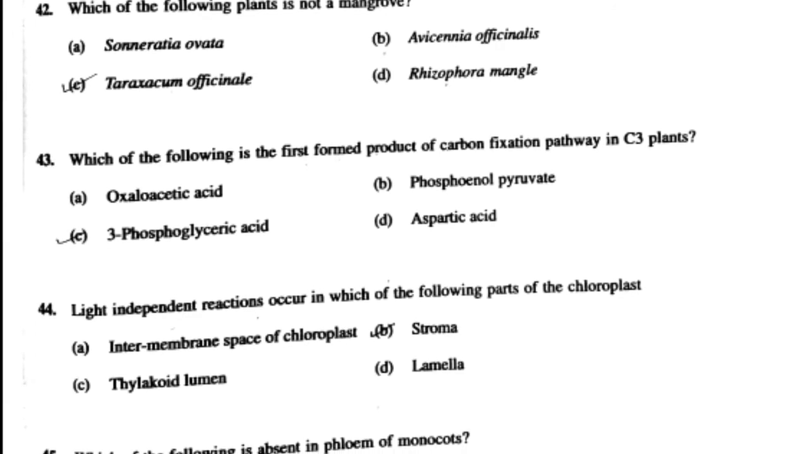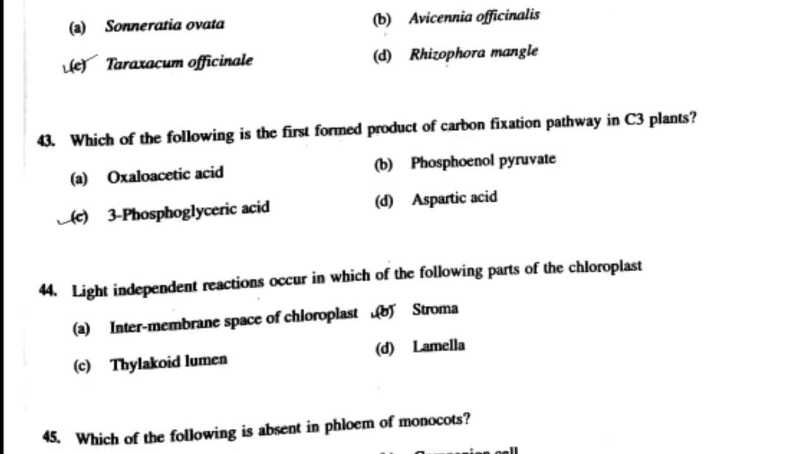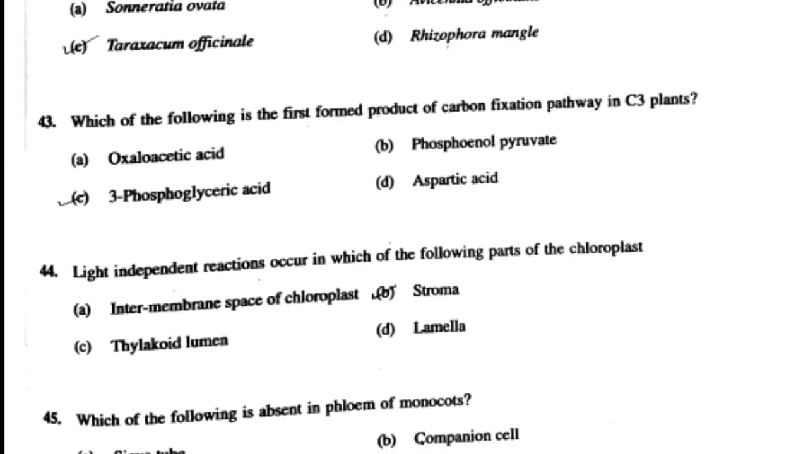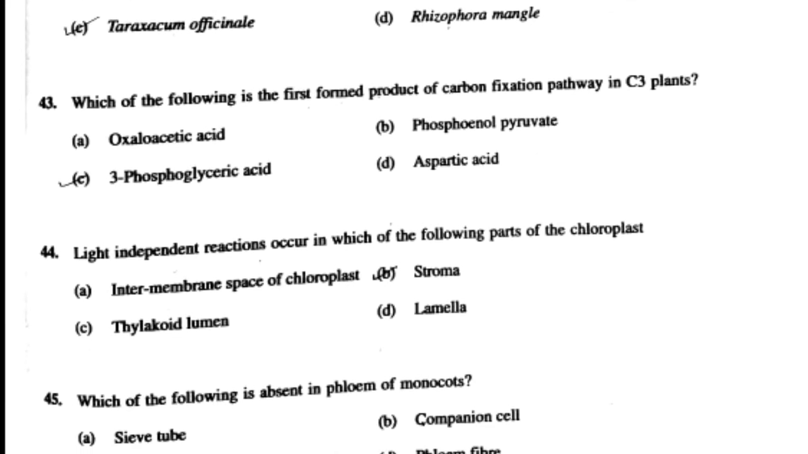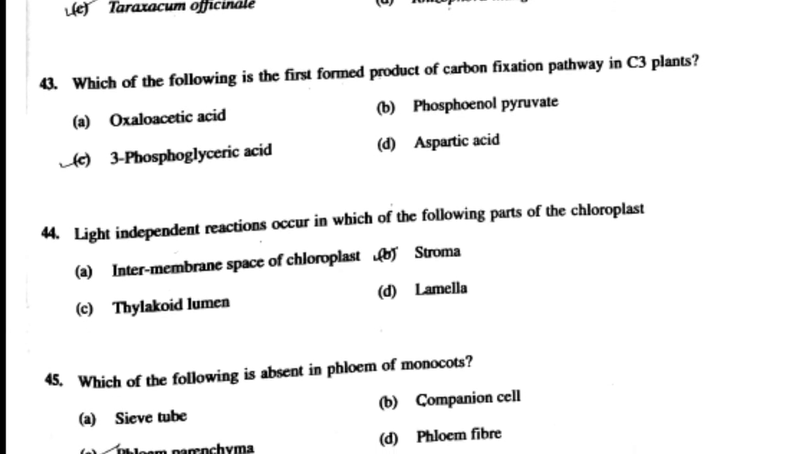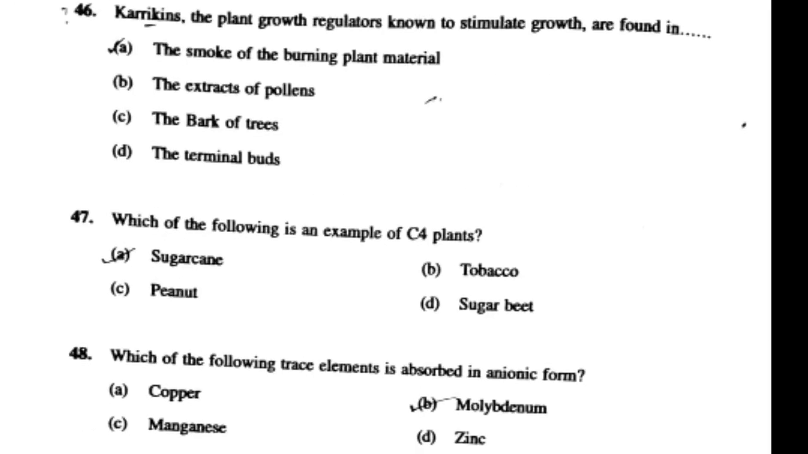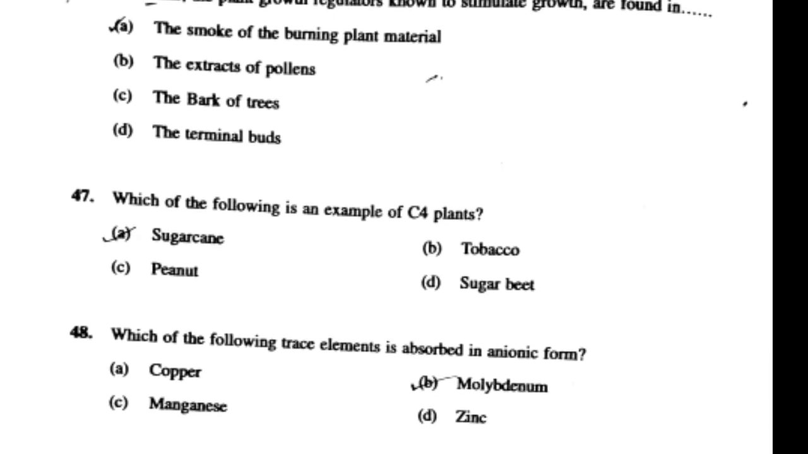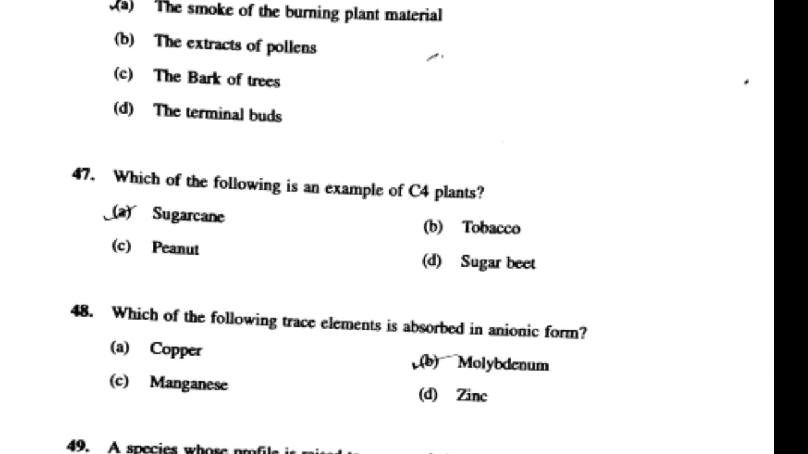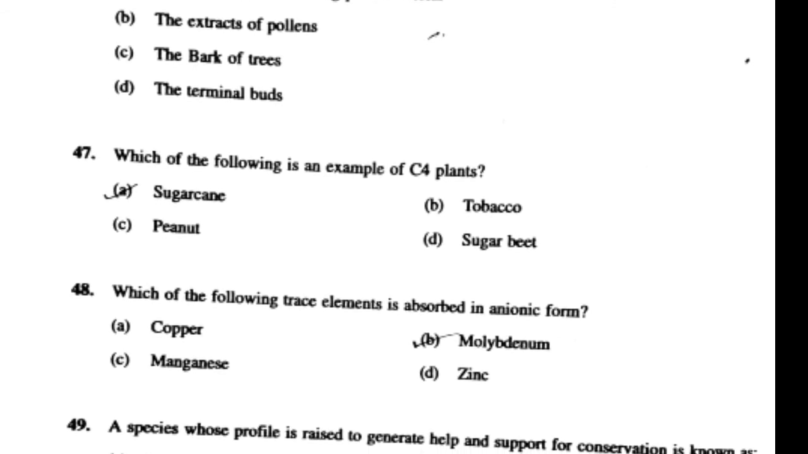44th question is, light independent reaction occurs in which of the following parts of chloroplast? Answer is stroma. 45th question is, which of the following is absent in the phloem of monocot? Answer is phloem parenchyma. 46th question is, karrikins, the plant growth regulators known to stimulate growth, are found in? Answer is the smoke of burning plant material.